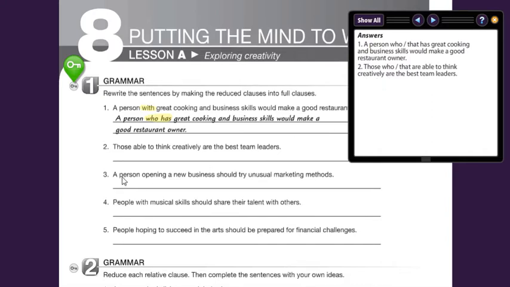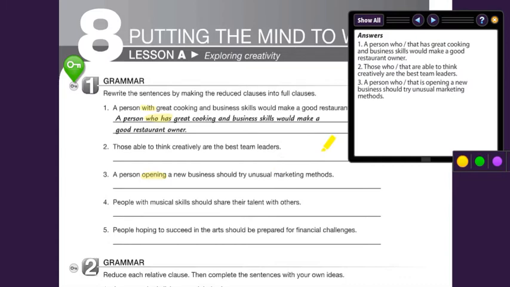Number three, a person opening a new business should try unusual marketing methods. A person opening, in this case, this is the type where we have a verb, a present participle, opening. So a person then would be a person who is opening a new business should try unusual marketing methods.